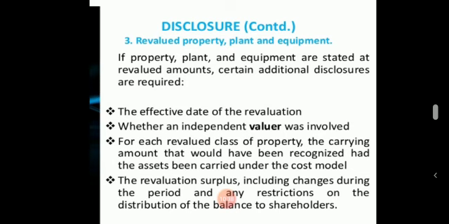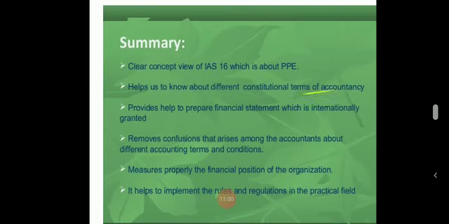The revaluation surplus, including changes during the period and any restrictions on the distribution of the balance to shareholders. These are the additional requirements if the property, plant and equipment is revalued.